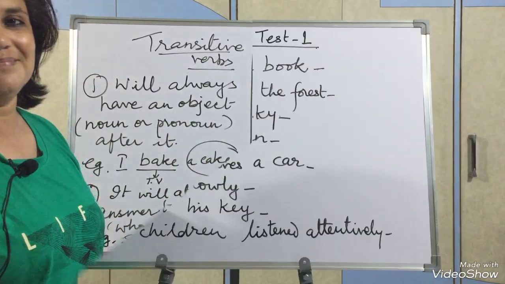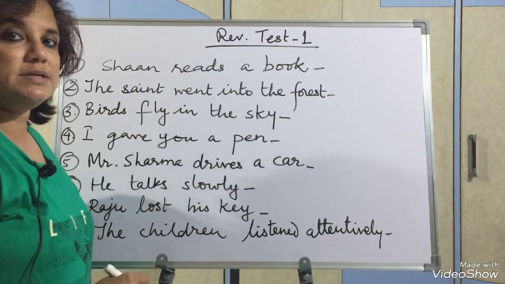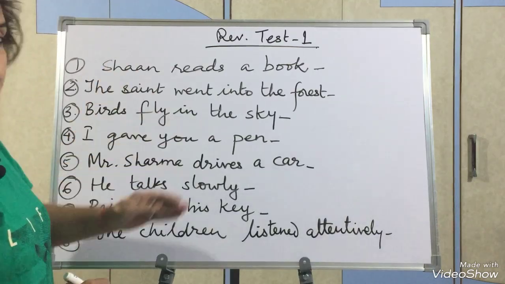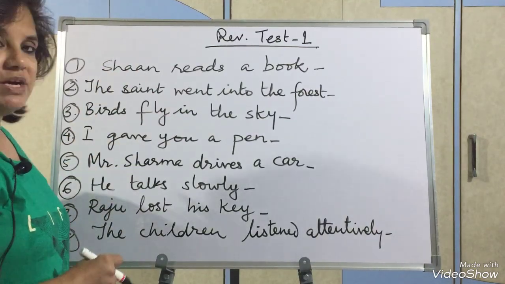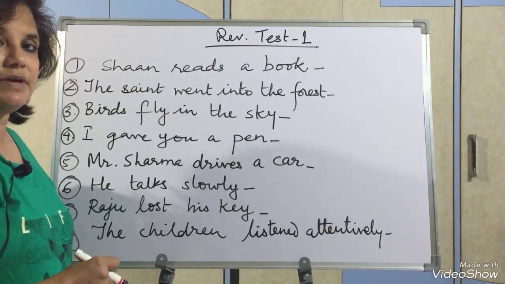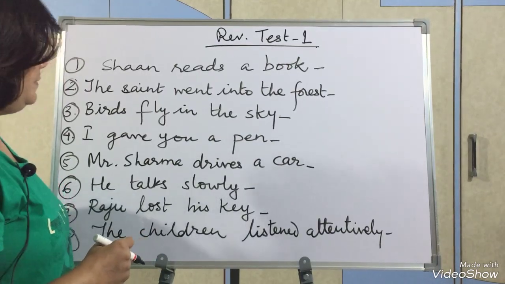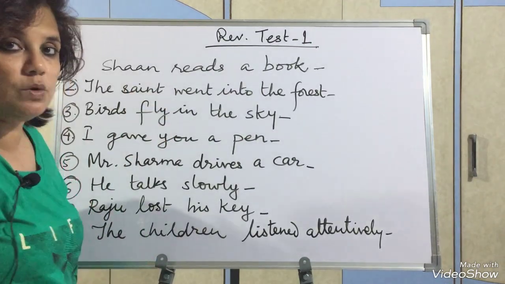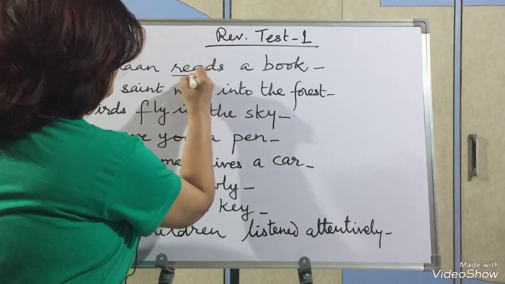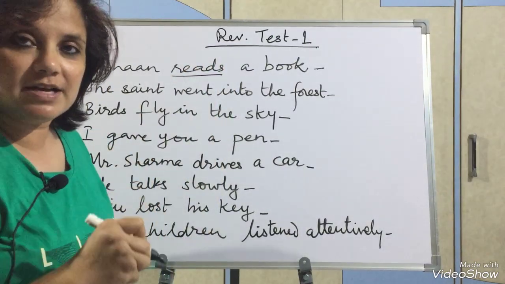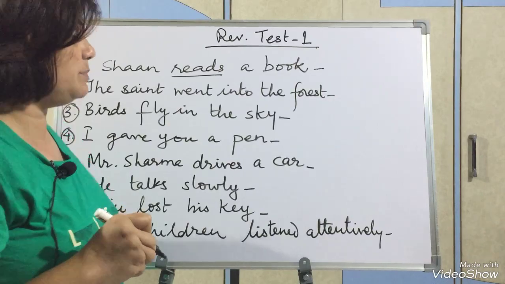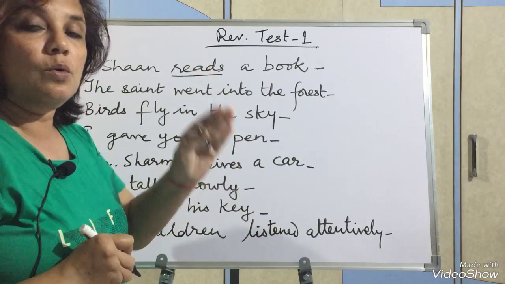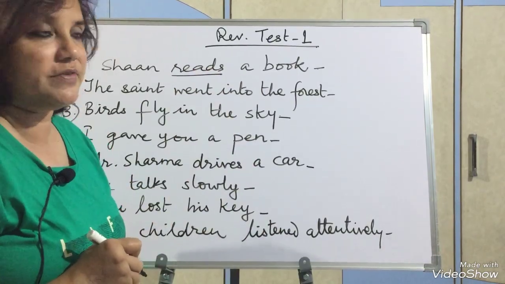Okay, children, in order to make you understand transitive and intransitive verbs properly, I prepared these questions. Through these questions you will understand the concept more clearly. Okay, first example is Shan reads a book. So what is the verb here? Reads. Transitive and intransitive can only be verbs. Sometimes children write down the whole sentence as transitive or intransitive. That is wrong. Only verbs can be transitive or intransitive.